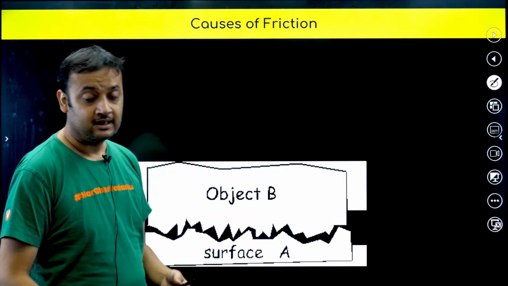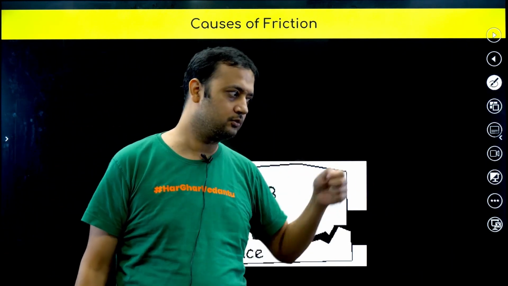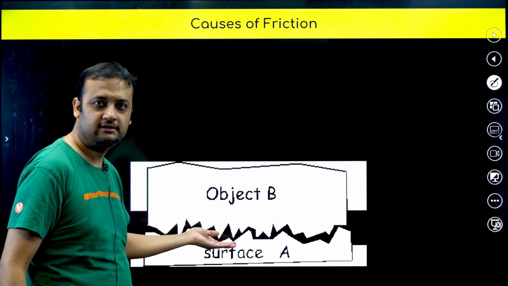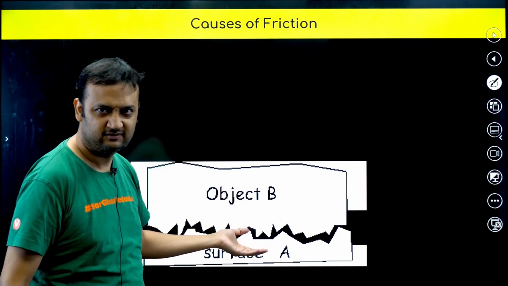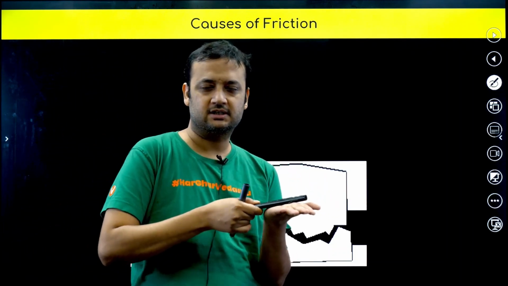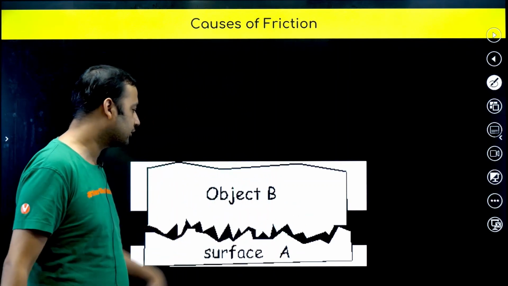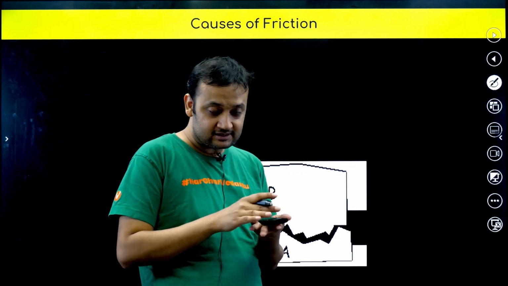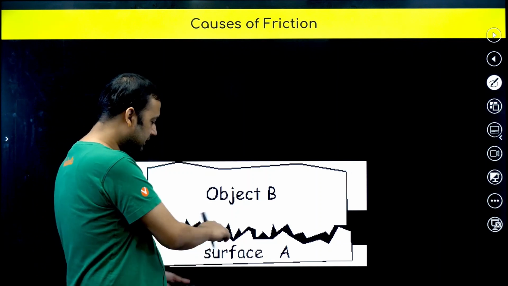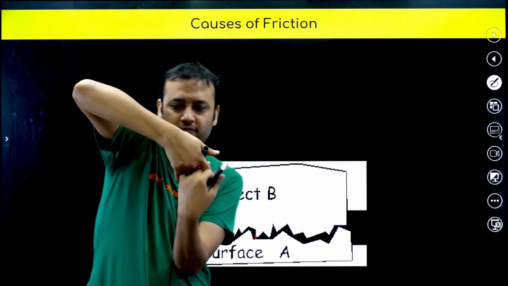So basically, to our naked eye something might look very, very smooth, but if you look with a microscope, it will be like this, like shark teeth. Have you seen shark teeth? Very, very powerful. So like that. When two surfaces try to slide or slip on each other, interlocking can happen, because to our naked eye it feels smooth, but in reality it is not smooth. What is interlocking? Basically you can see this point going inside, this point going inside, so basically locking can happen.